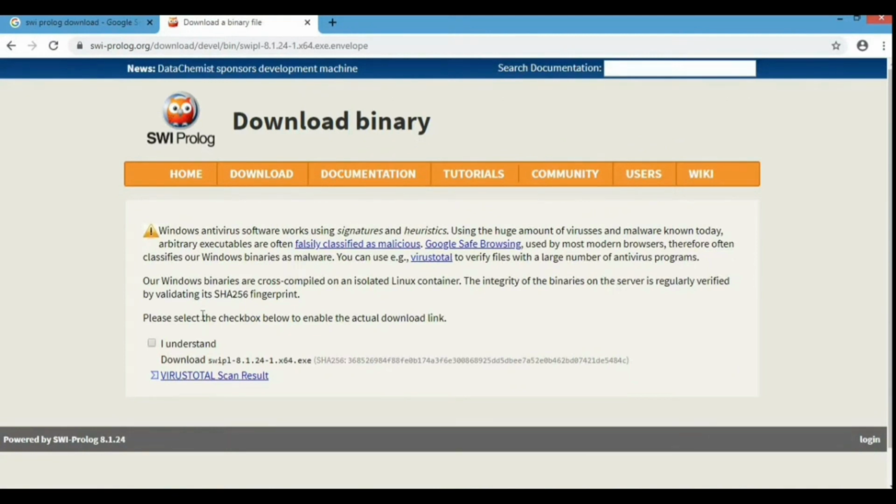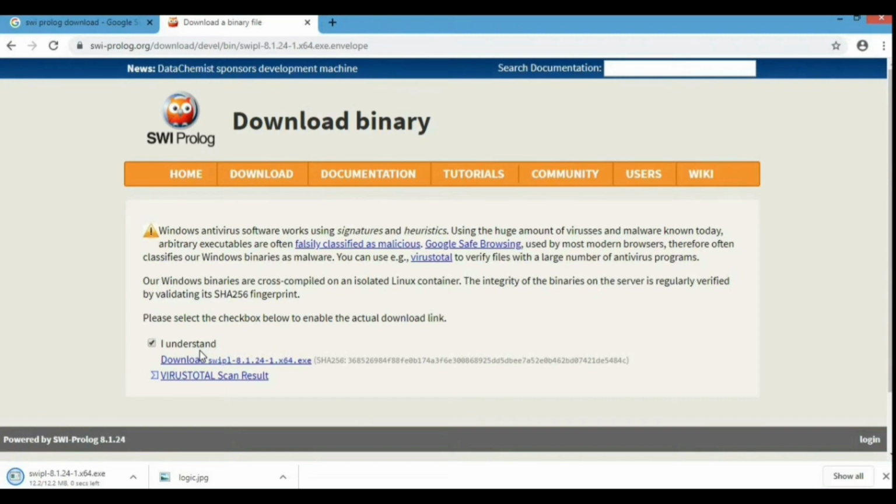You can see I'm agreeing to all the conditions and now I'm going to download it. It takes a little time to get downloaded.